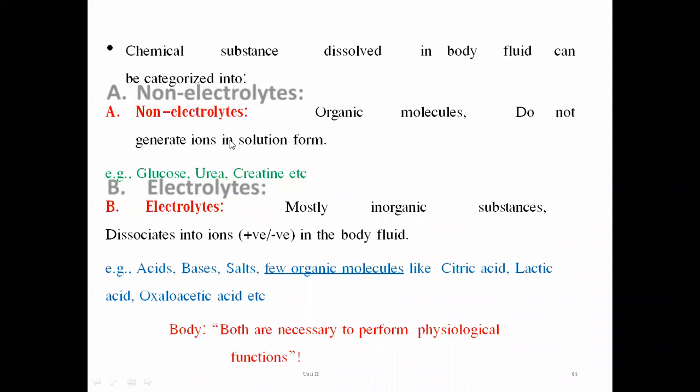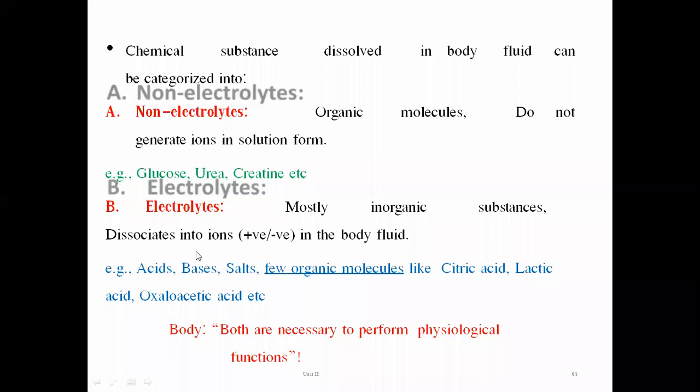Opposite to non-electrolytes, these are inorganic substances which dissociate into charged species, generating positive and negative ions in the body fluids. So non-electrolyte म्हणजे जे असे species they are not going to generate any charged species, and electrolyte means those species which will generate a charge after dissociation.